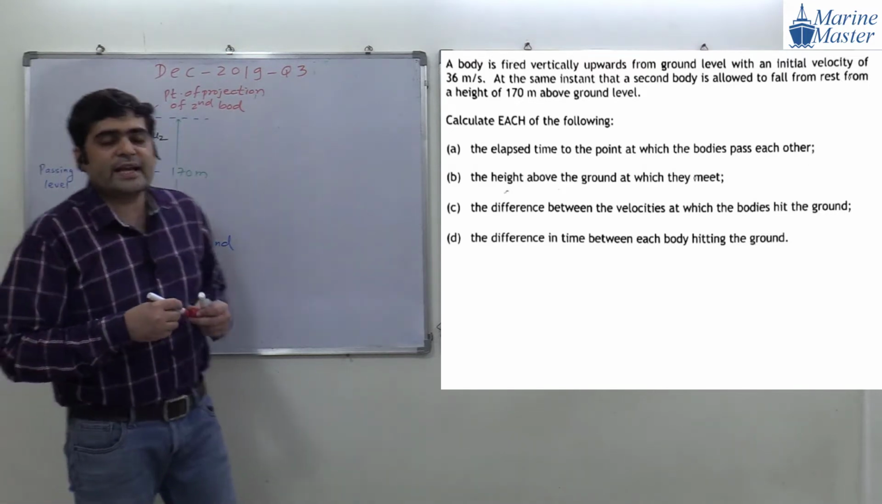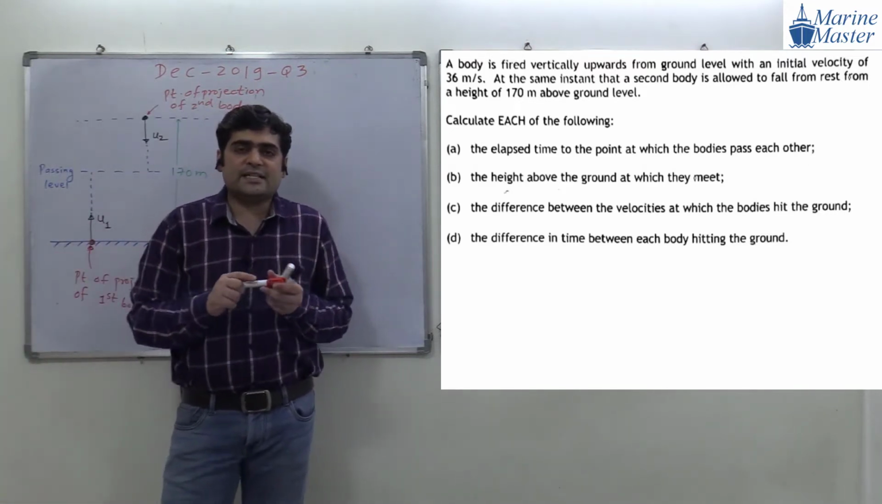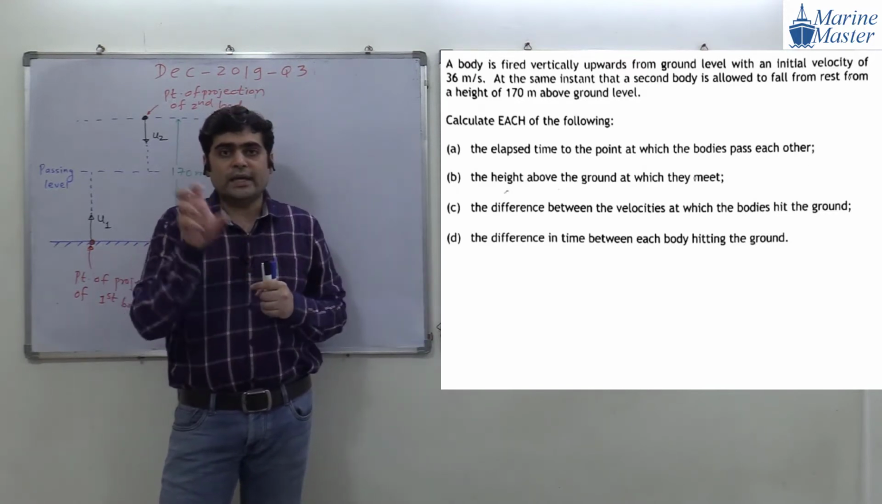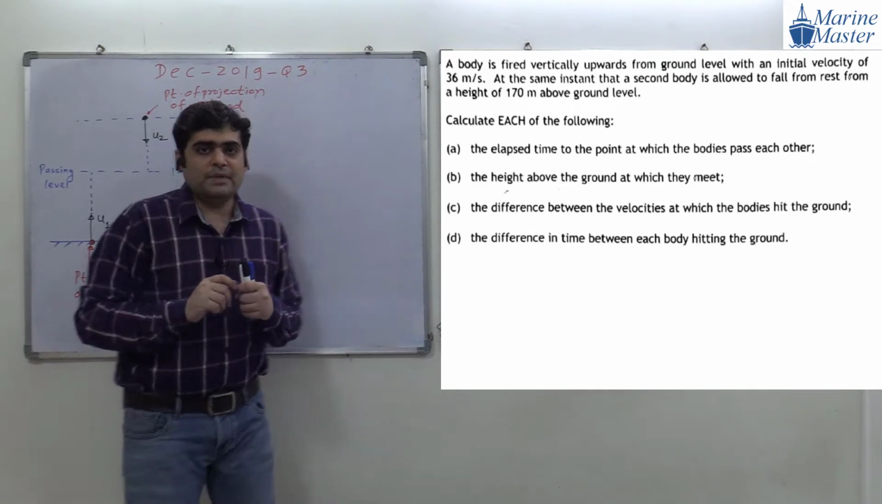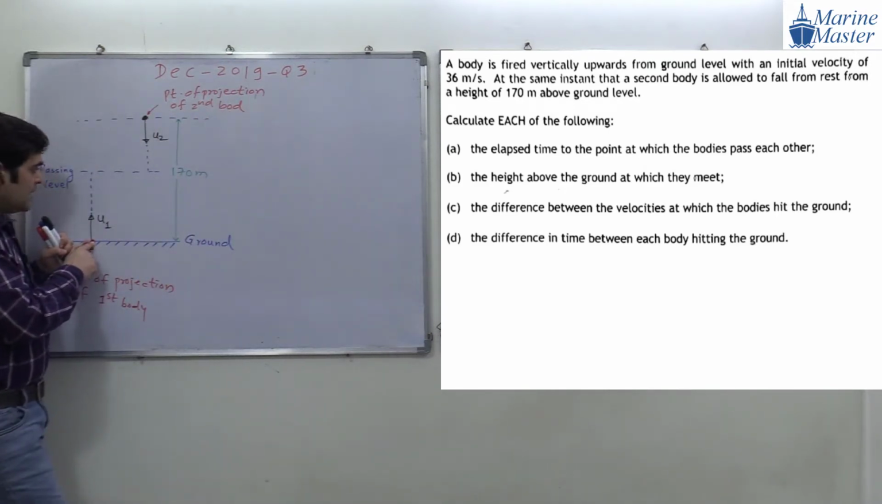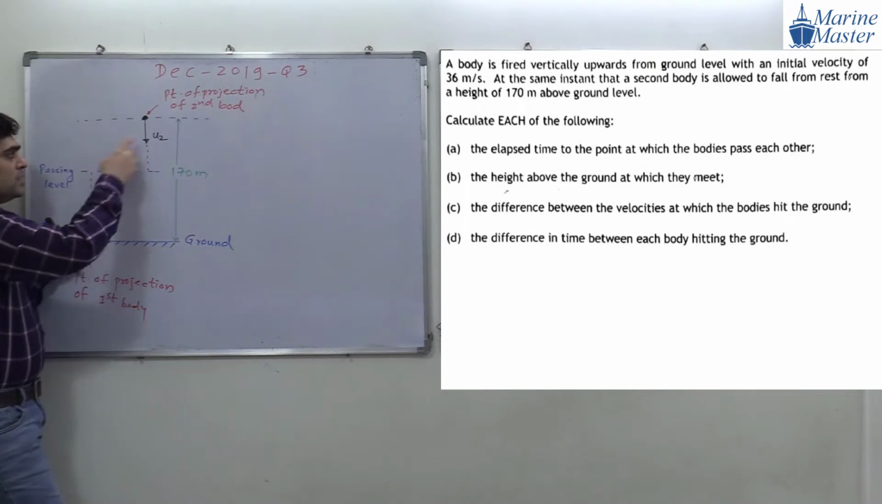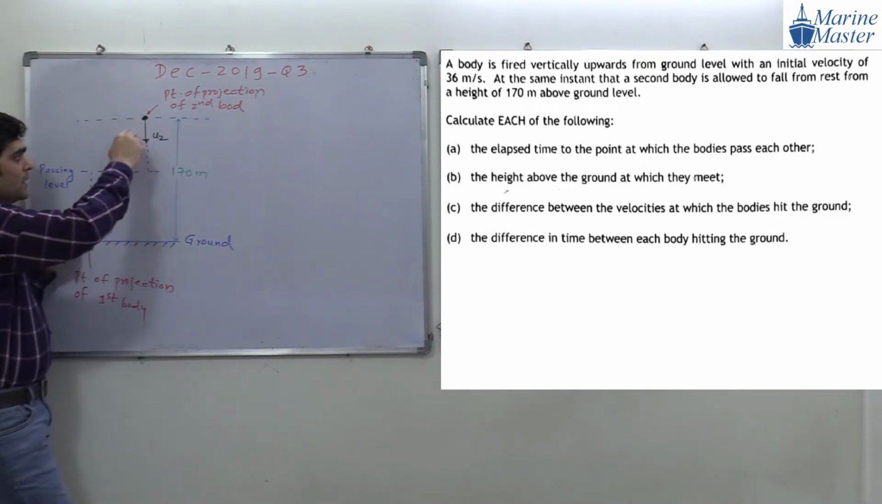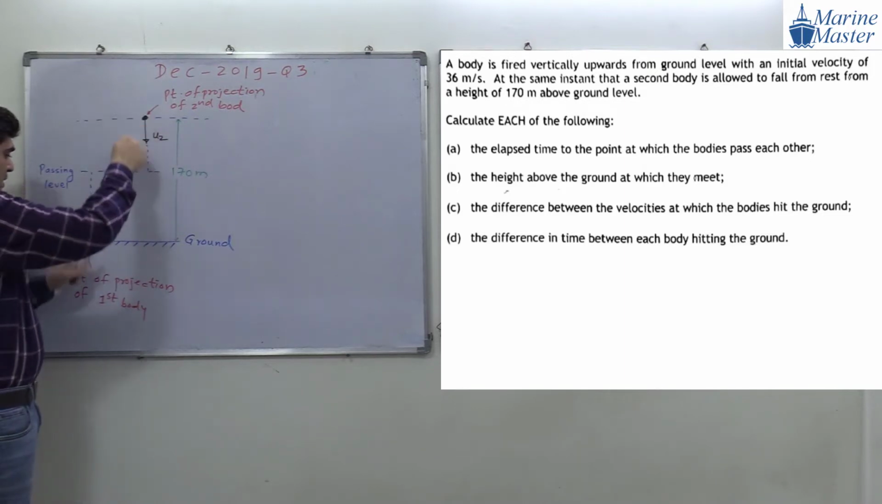Now you got what they are asking us in the A part. In A part they are asking us the elapsed time: at what time, in how much time, they will pass each other. The first body is starting from here at the 0th second. Both the bodies start from the same point, at the same instant.